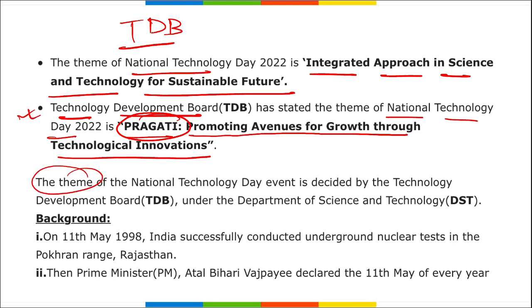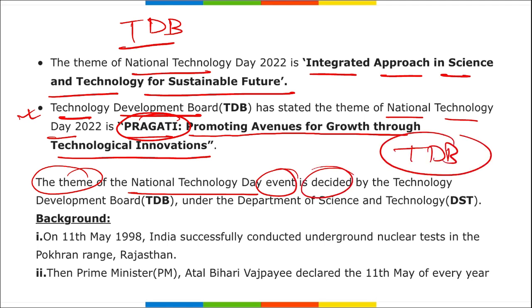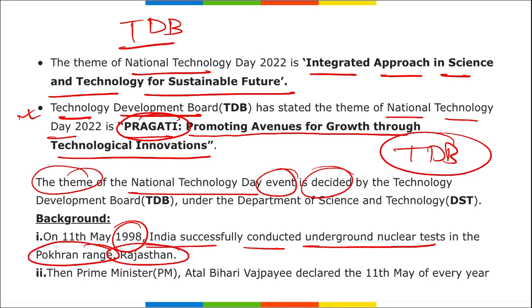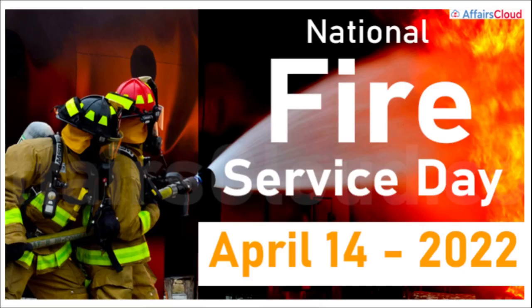The theme of the National Technology Day is basically decided by TDB only, and this time it was Pragati. On 11th of May 1988, India successfully conducted an underground nuclear test in the Pokhran range of Rajasthan, and to honor that, 11th May is observed as National Technology Day every year, and it was then Prime Minister Atal Bihari Vajpayee who declared 11th May of every year as the National Technology Day.